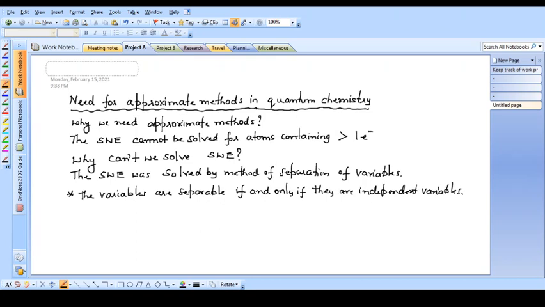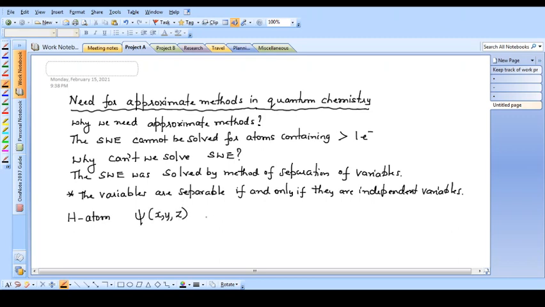So please remember this point. You can apply the method of separation of variables, that is, you can separate the variables, if and only if the variables are independent. If the variables are dependent on each other, it is not possible to separate the variables, and you therefore cannot solve the Schrodinger wave equation. For hydrogen atom or hydrogen like ions, the total wave function depends on the position of one electron, that is psi of xyz, or in spherical polar coordinates, psi of r theta phi.